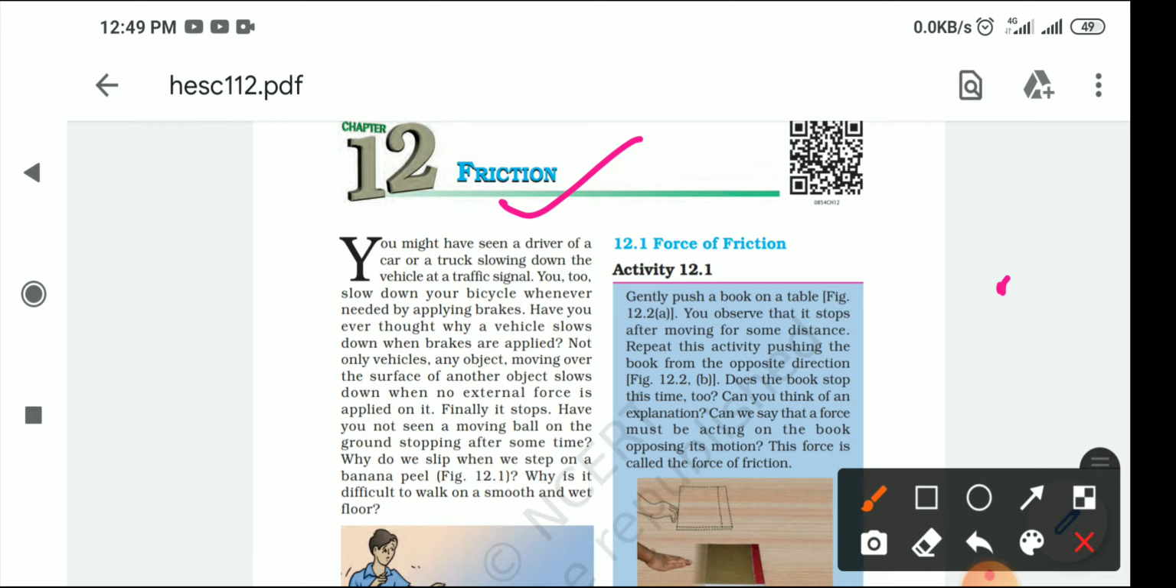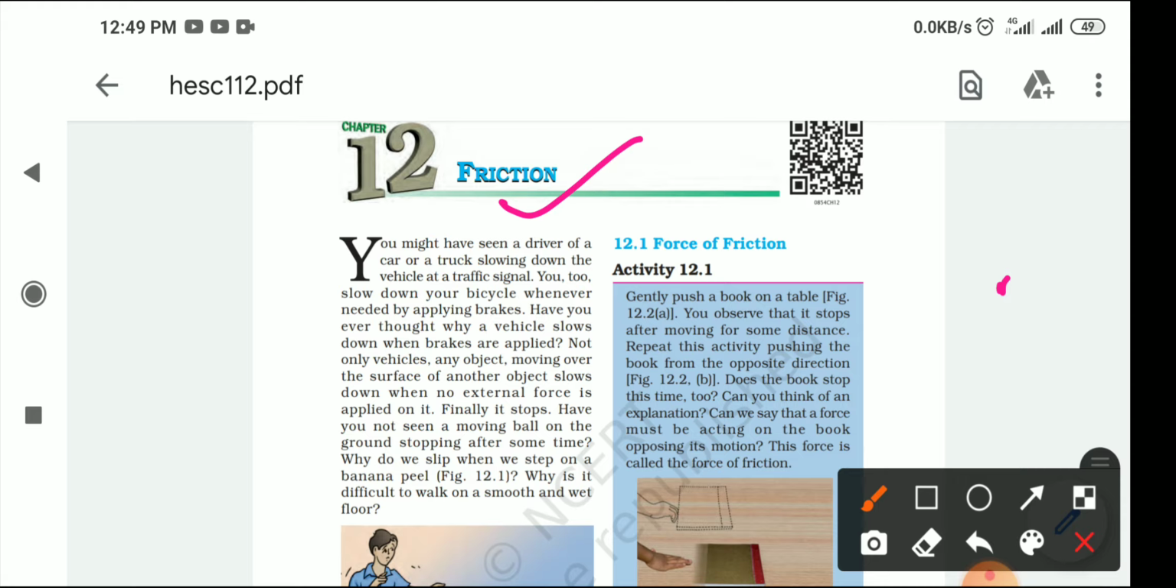Have you seen a moving ball on the ground stopping after some time? Why do we slip when we step on a banana peel? Why is it difficult to walk on a smooth and wet floor? The answer is that friction gives us a grip to walk. When we walk on a banana peel, we lose friction, and because of that we slip down.